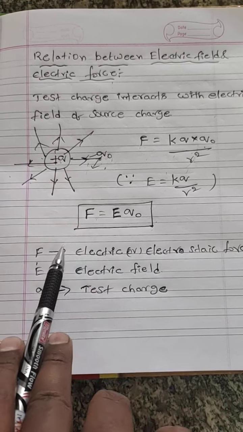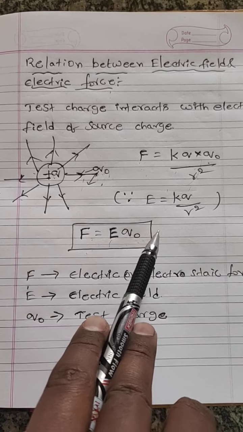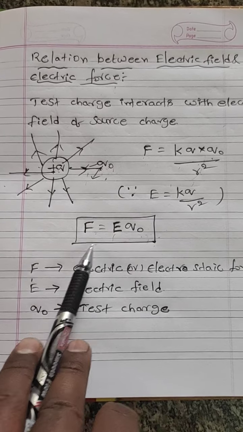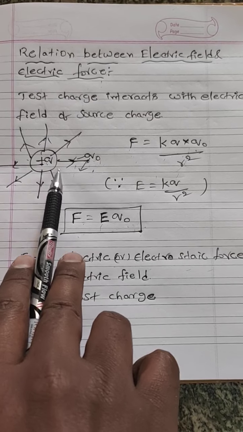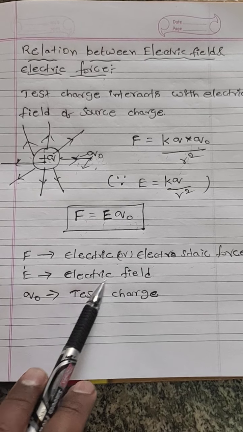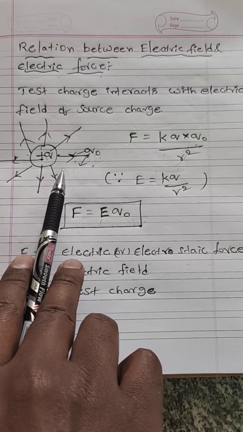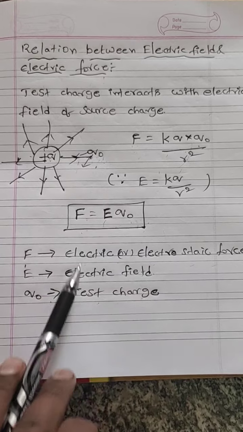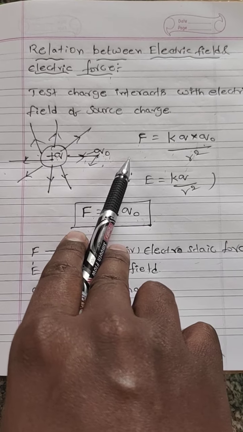From this equation, F is equal to E Q naught is the relation between electric field and electric force, or electrostatic force, where F indicates the electric or electrostatic force between two charges, source and test charge, and capital E indicates the electric field of the source charge. Q naught indicates the test charge. So it is the relation between electric field and electric force, or electrostatic force.